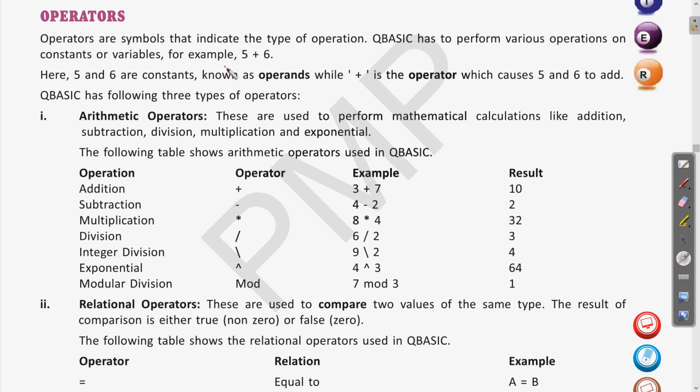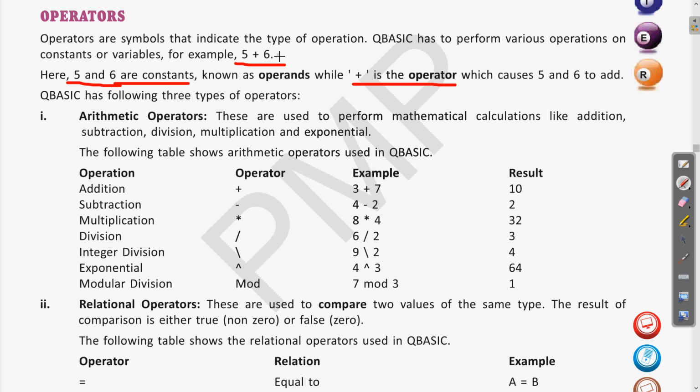For example, suppose I am writing 5 plus 6. So this 5 and 6 are constants. You can read, see here below this. So this 5 and 6 which we are writing here are constants which are known as operands, and this plus is the symbol plus, this is the operator.